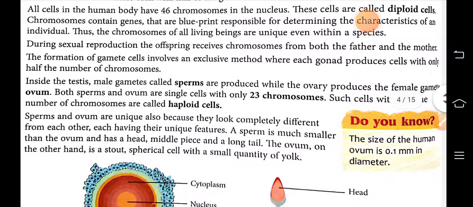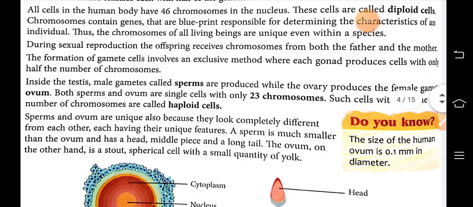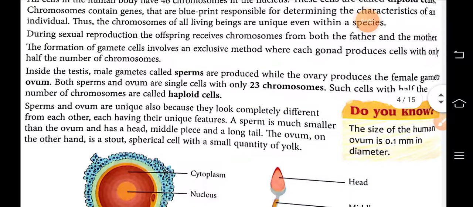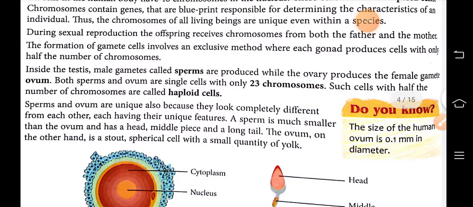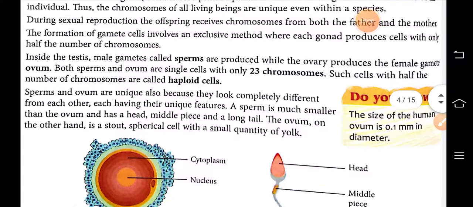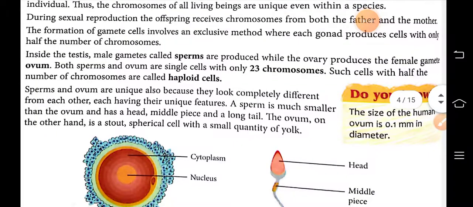Inside, the testis is the male gonad, which produces male gametes known as sperm, and the ovary is the female gonad, which produces the female gamete known as ovum or egg cell.